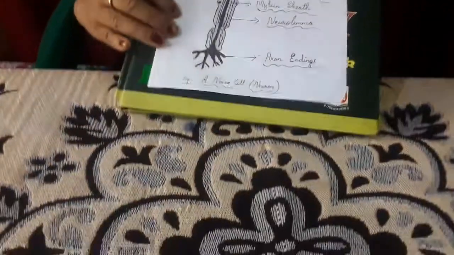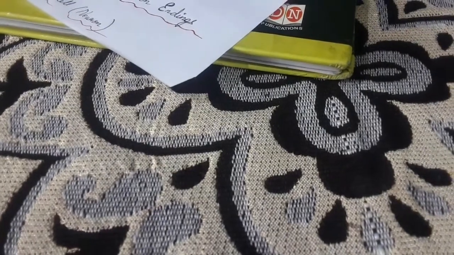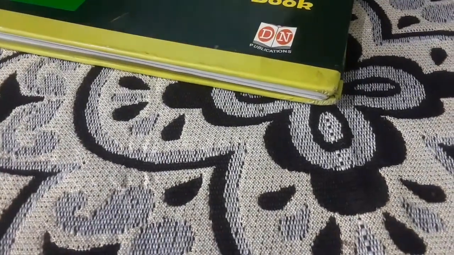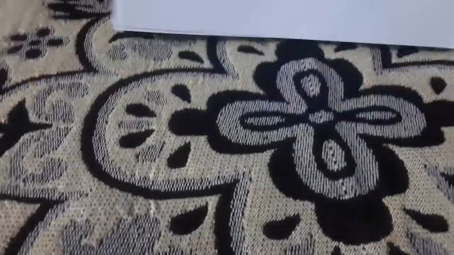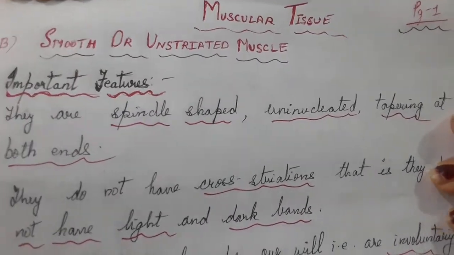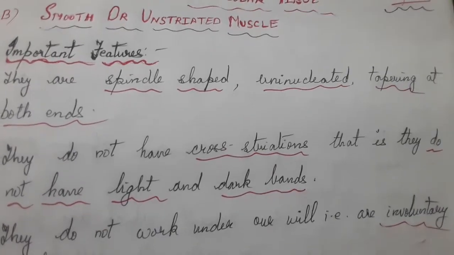I'll show you the different types. So these are the muscular tissue. Muscular tissue: smooth muscles, also known as unstriped or unstriated muscles.